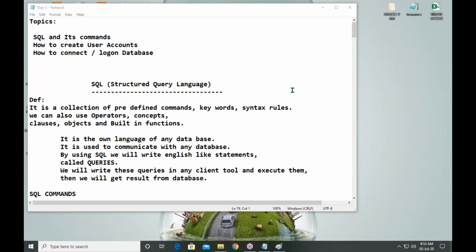Or otherwise, do one thing. Download 19C onto your system. For 19C, you need 8 GB RAM, compulsory. Below that, don't go for 19C. If you have less RAM than that, it is better to install 11G. For 12C, 18C, 19C, you need 8 GB RAM.